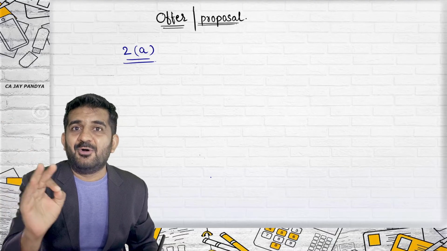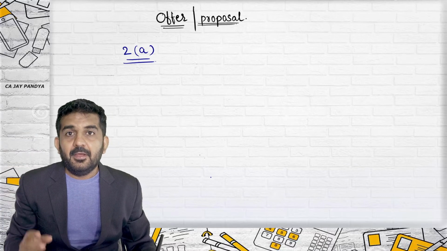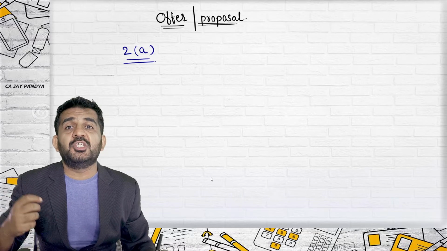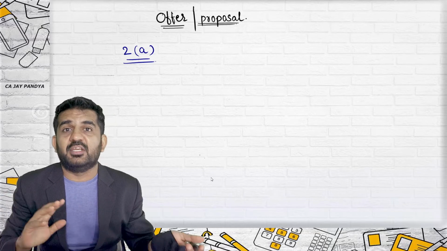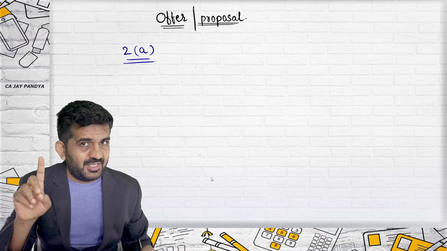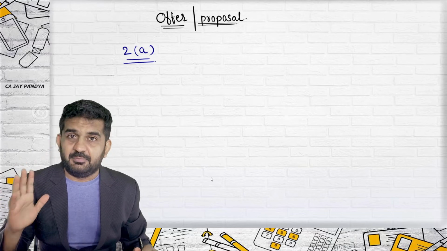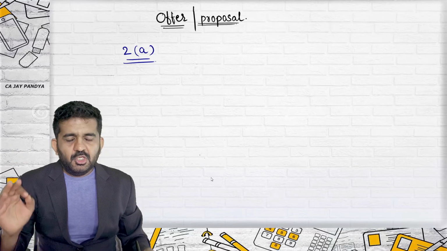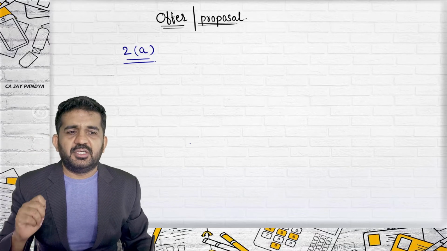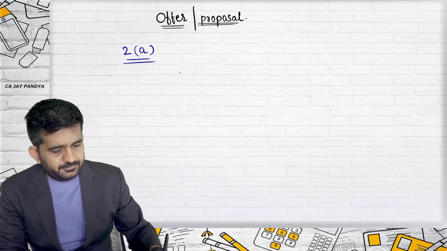Will you go out of the class? I told you it is an offer. Agreed. But then we didn't go into much detail about what is an offer and how you can give an offer to another person. We will also be learning whether it should be oral, written, or always written, or it can be even something else. So we are understanding section 2A, what is an offer. What is an offer as per section 2A?